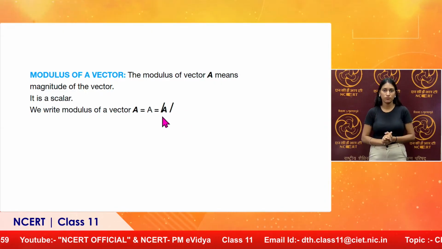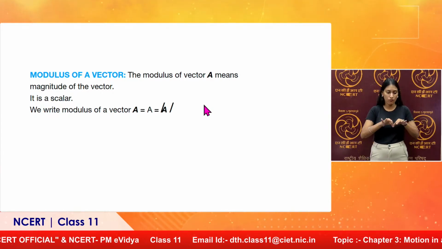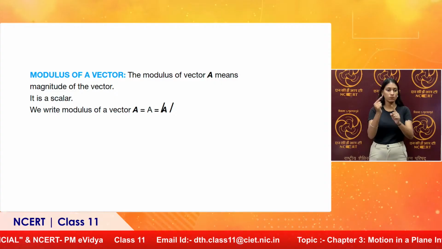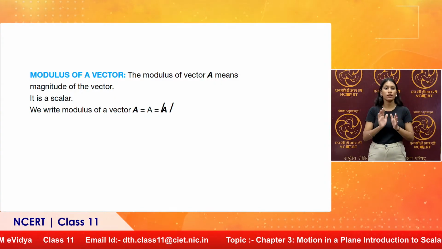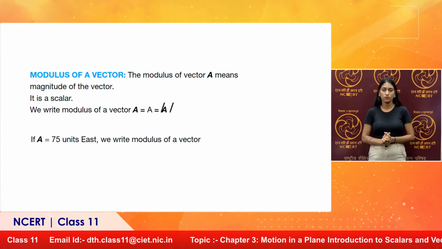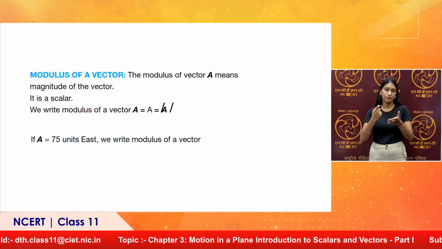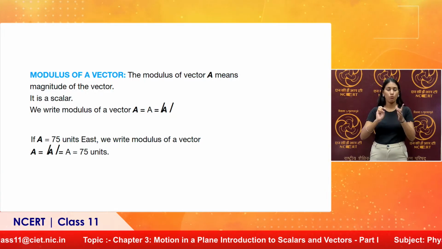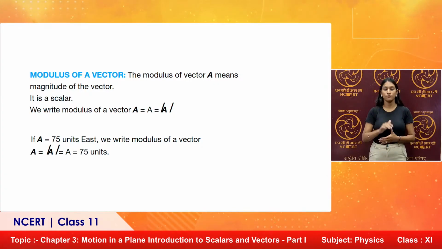The vector A symbol has to be within vertical lines. That is what signifies the modulus of vector A. Here, if vector A is 75 units east, the modulus will be 75 units. You just have to drop the direction.